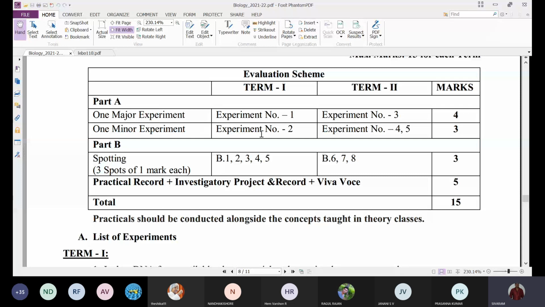You have already written the experiments in the record, and the soft copy is shared. You can go through these experiments and prepare. Okay, and next in term 2, for the major experiment, number 3, that is